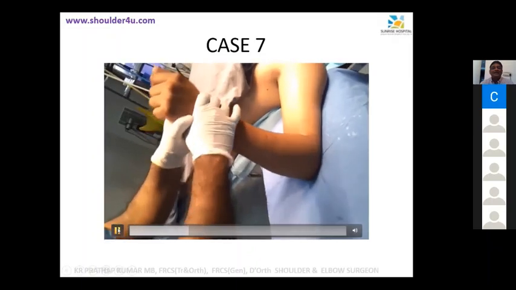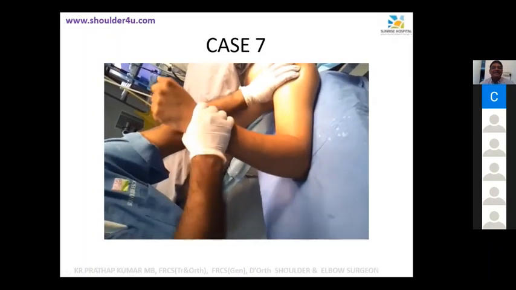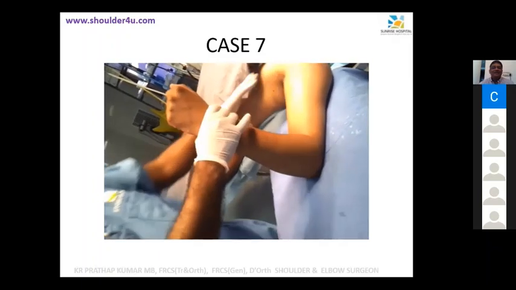Can you see the range of movement? I am using both my hands. No movement. It's post-traumatic. Go on, Rohan. Yeah, it's a post-traumatic elbow stiffness, maybe due to posterior dislocation of the elbow that is preventing flexion and extension.